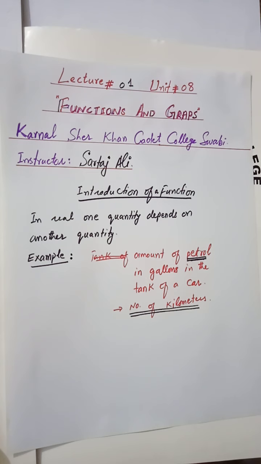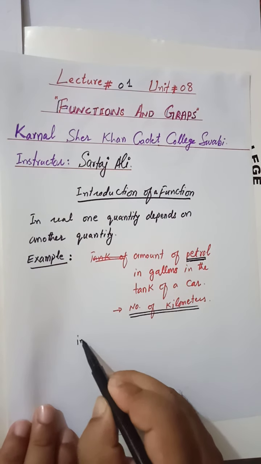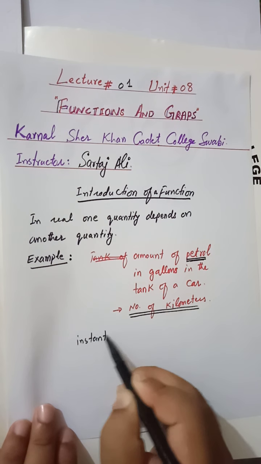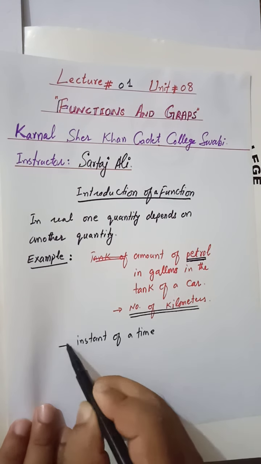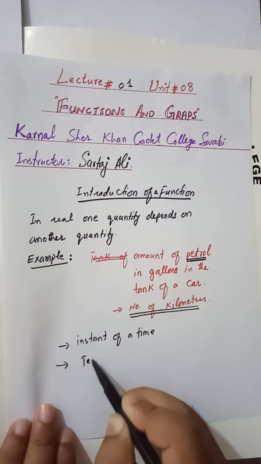With the time, the temperature sometimes increases, sometimes decreases. So those two quantities are such that one is dependent and the other is independent. Let's say I take the instant of time and temperature.